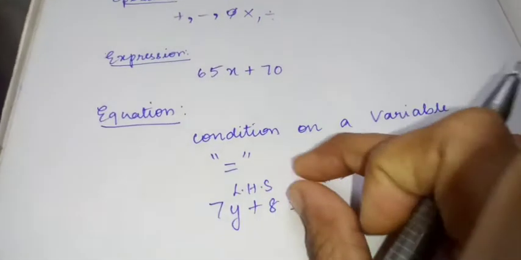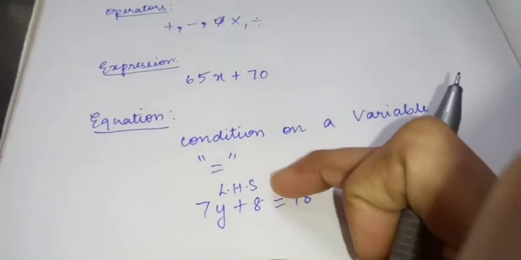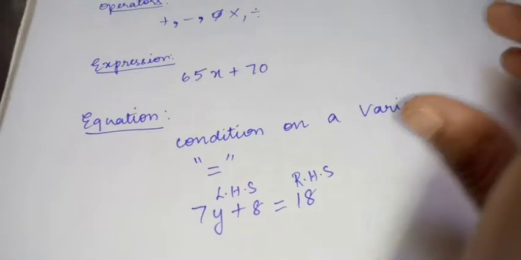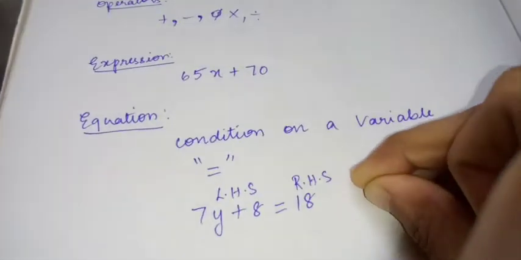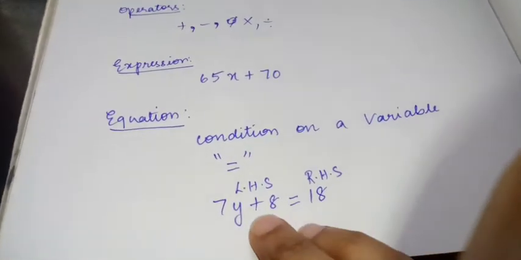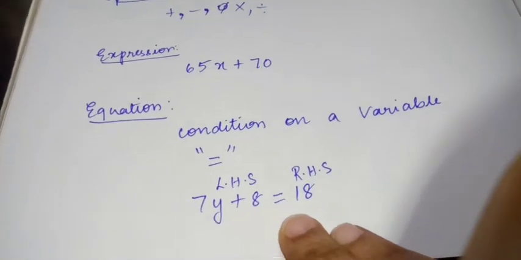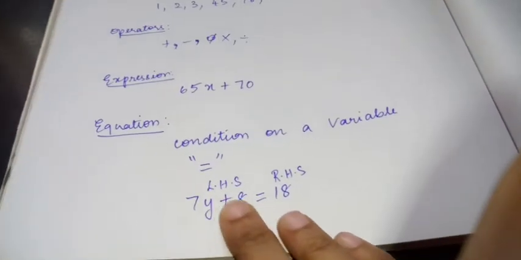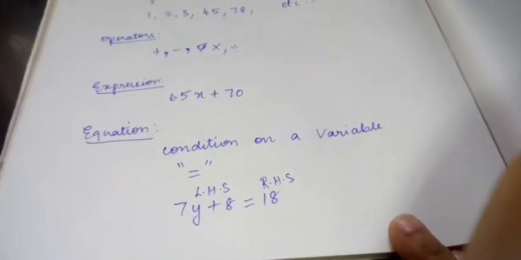So there is a condition on a variable. Understood, children? Expression is a combination of variables, constants and operators. Equation is also a combination of variables, constants and operators along with an equal to sign, and there is a condition that the LHS expression is equal to the RHS expression.